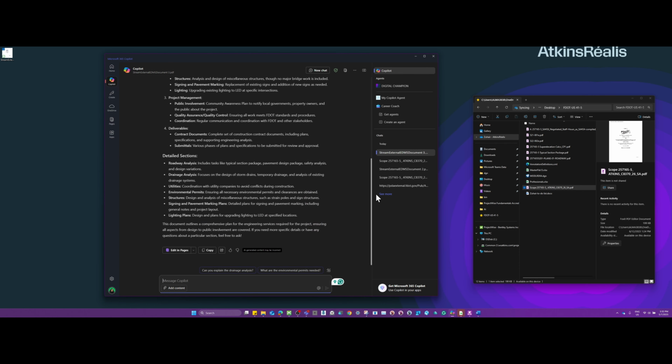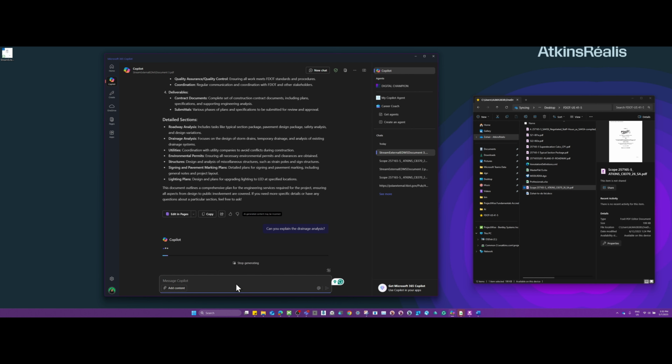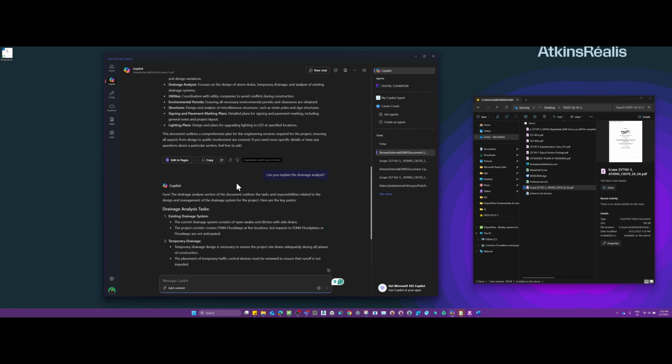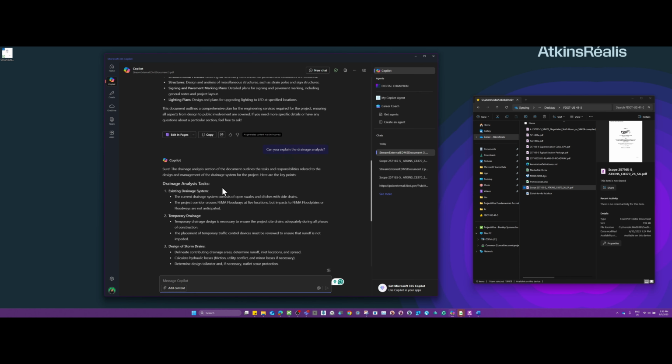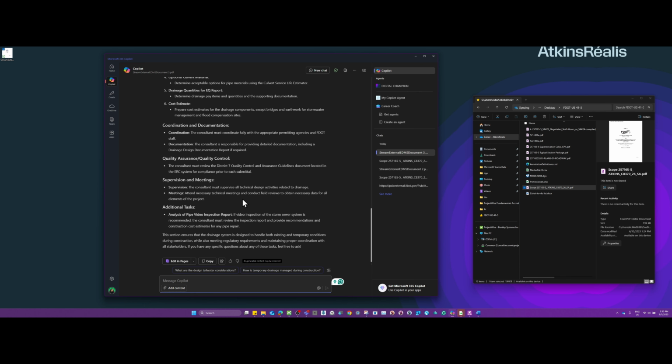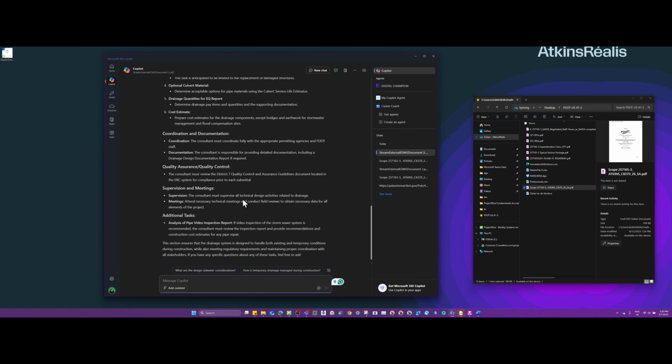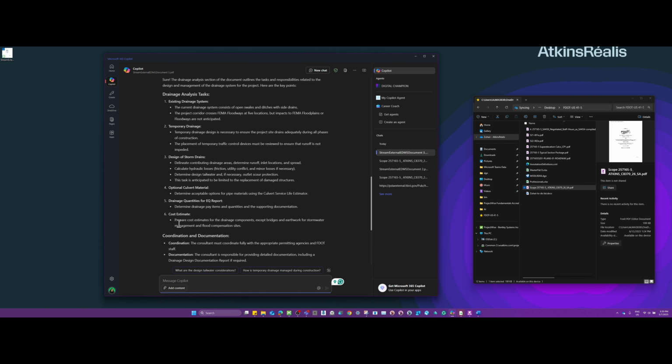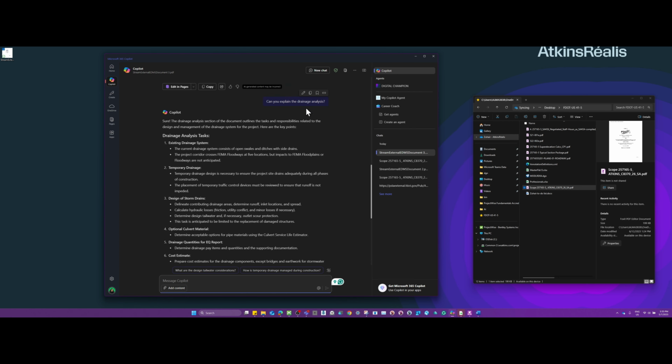And before I start to ask what I'm going to ask, you can actually go and start asking questions in depth. For example, can you explain the drainage analysis? Let's see. As you can see what it did here, this is more of searching stuff from the internet and also searching stuff from the scope itself. It's more of the general way of doing drainage analysis.